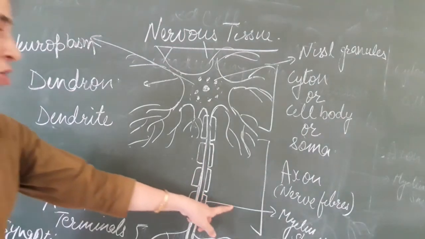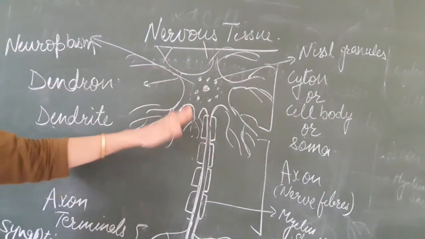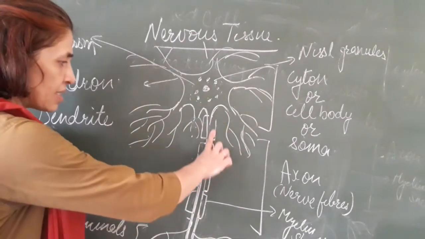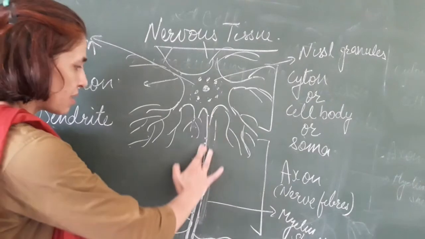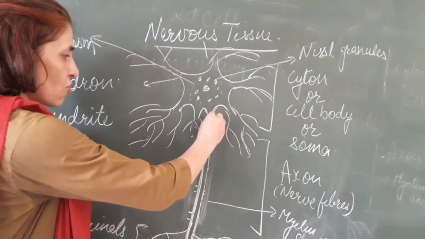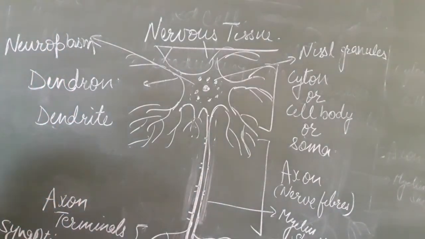If in the neuron this sheath is present, then this neuron is termed as myelinated fiber, and in some cases it may not be present. If it is not present, then this neuron is termed as non-myelinated fiber.